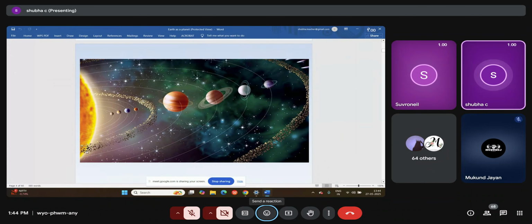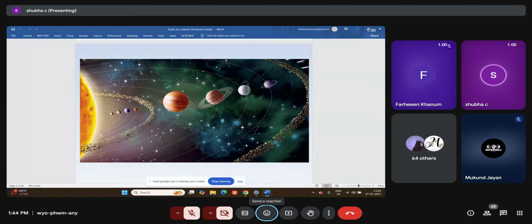Okay. So when we talk about Earth, there were actually 2 theories proposed by scientists, which we call the heliocentric theory and the geocentric theory. Have you heard about these? Yes, ma'am. Okay, so in the geocentric theory, people of the world, not just in India, had a belief that Earth is flat.